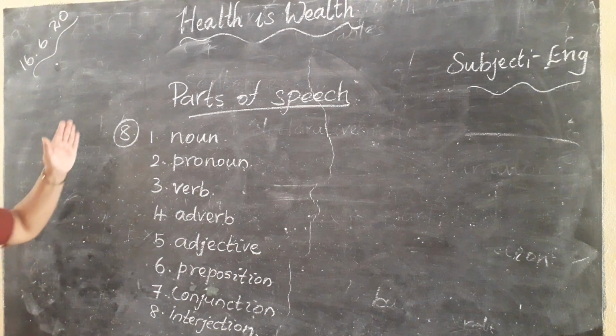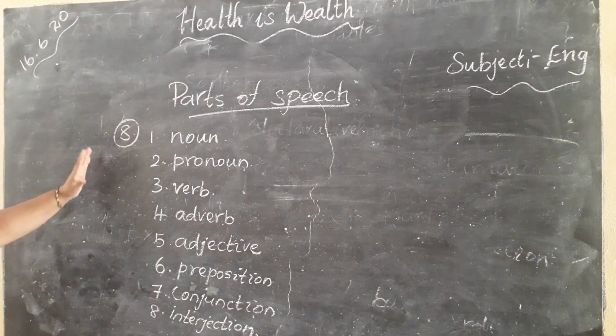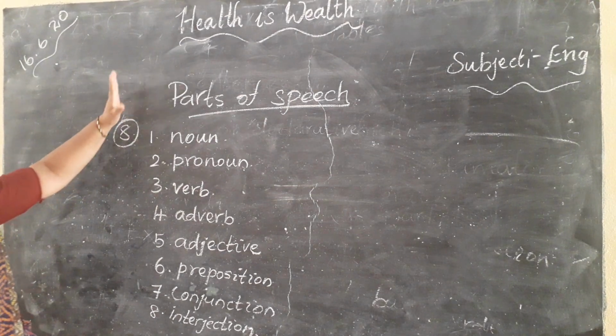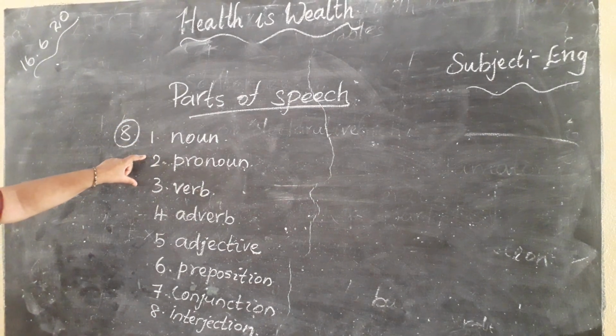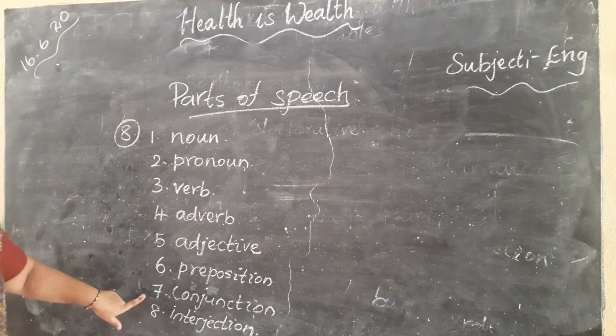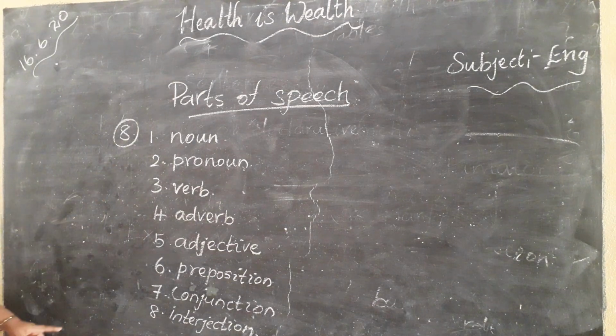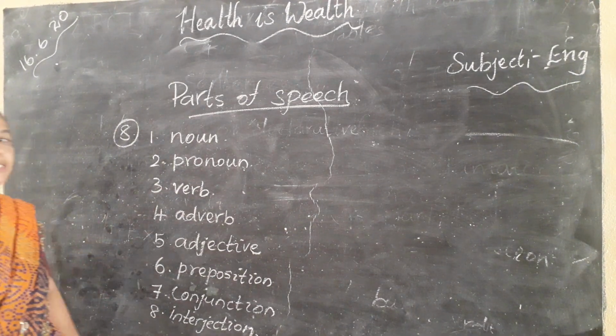I think now you are aware of parts of speech. There are eight parts of speech. I am once again repeating to everyone. First one is noun, second one is pronoun, third one is verb, adverb, adjective, preposition, conjunction, and interjection. So each part of speech we will be learning in detail in later classes. Please note down.